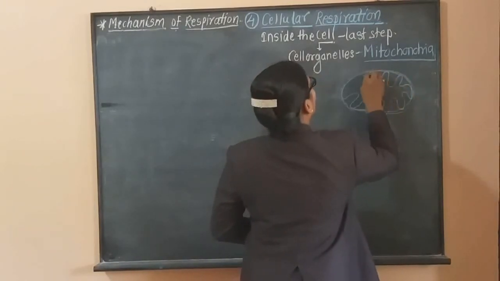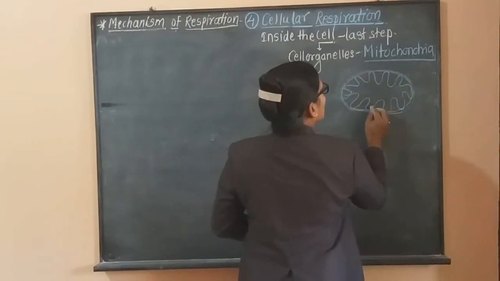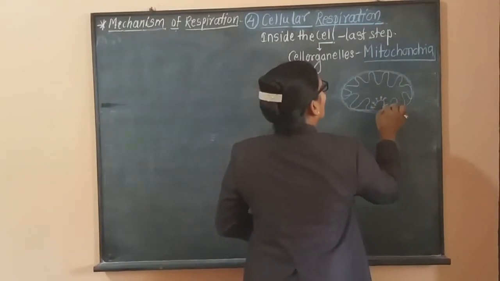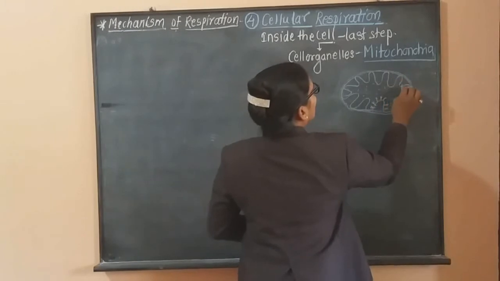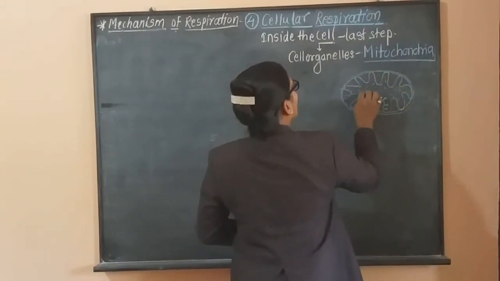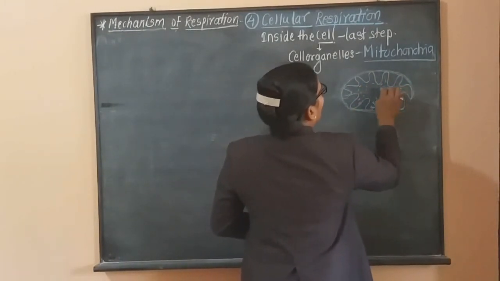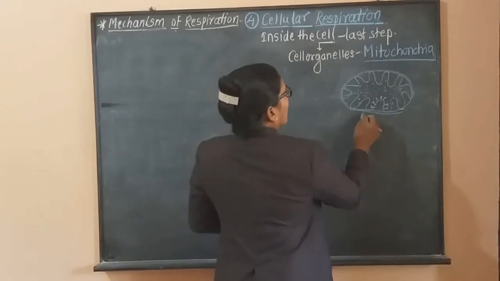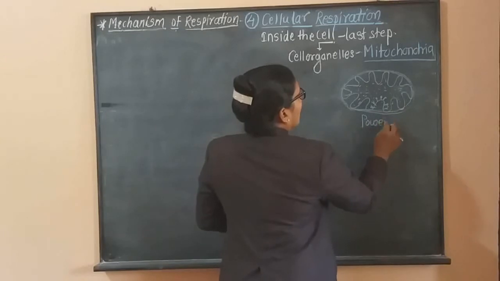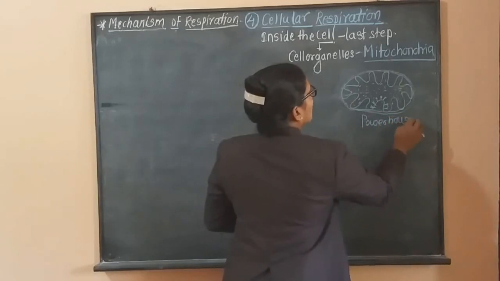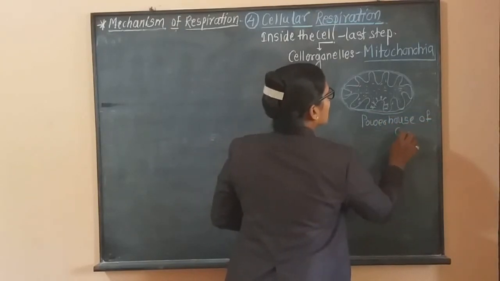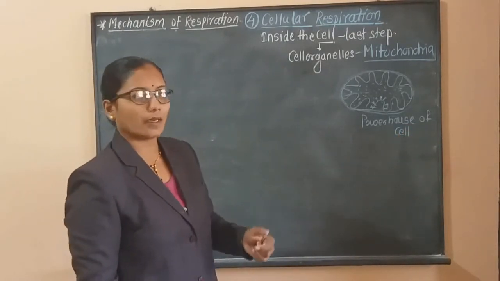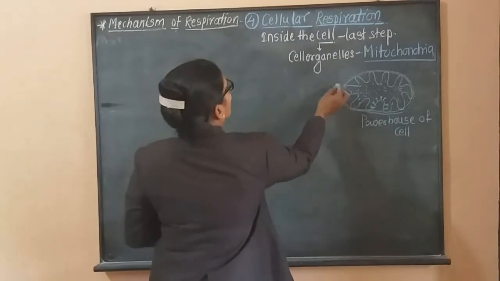On the cristae there is the presence of the F1 particle, and it is filled with the mitochondrial cytoplasm or mitochondrial matrix. This is the mitochondria. The well-known characteristic is that mitochondria is called the powerhouse of the cell. Why is it called the powerhouse of the cell? Because inside the mitochondria,